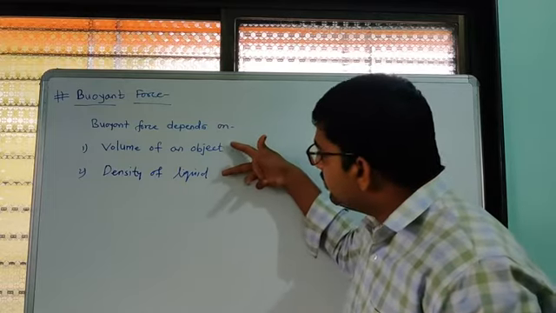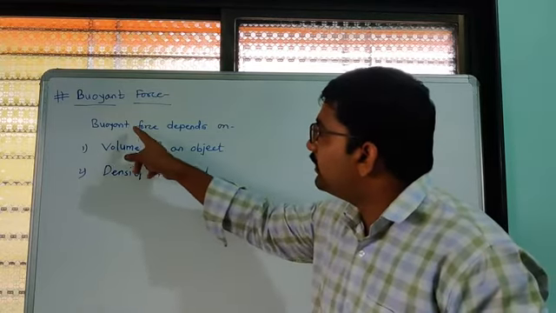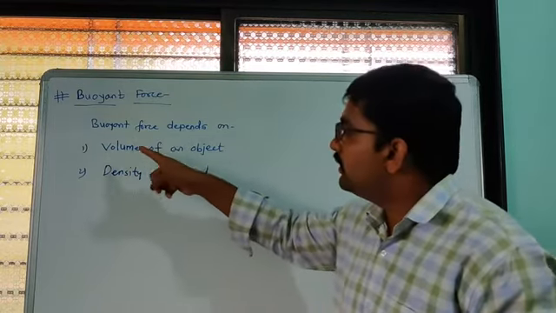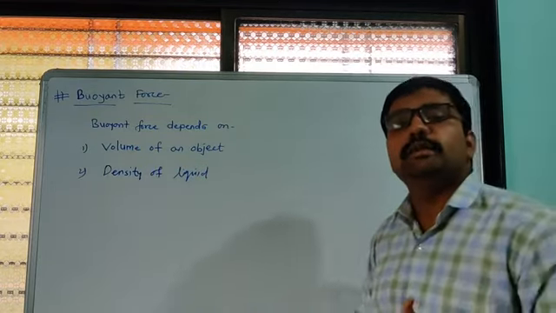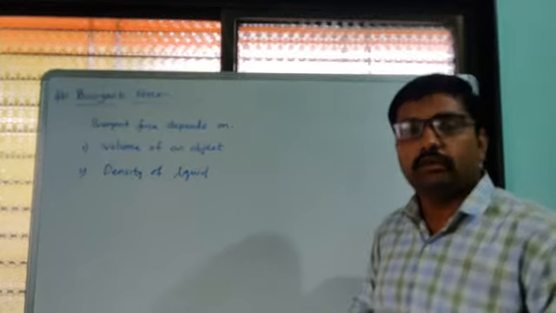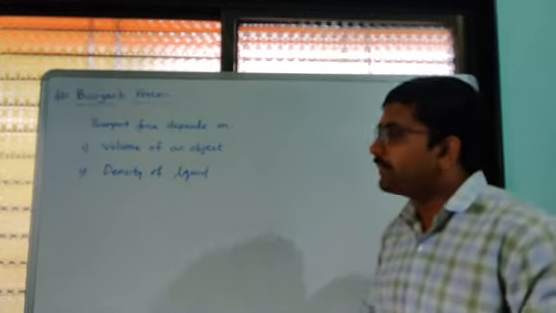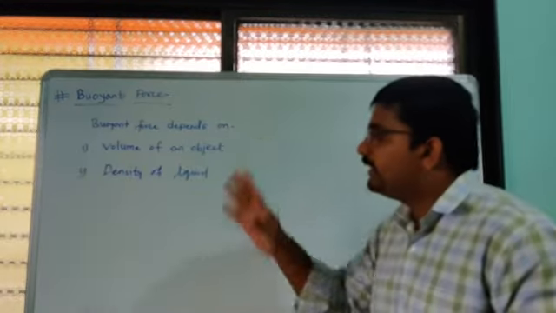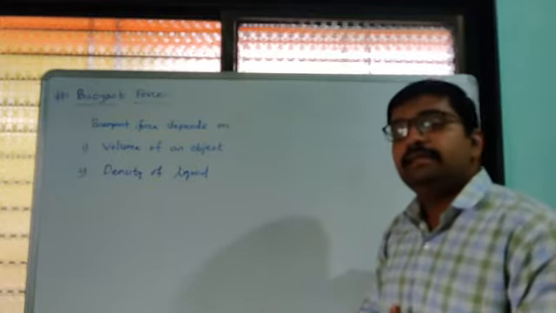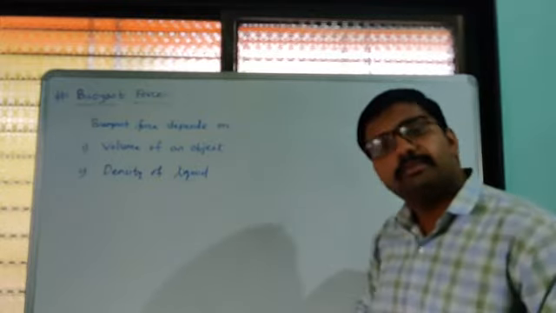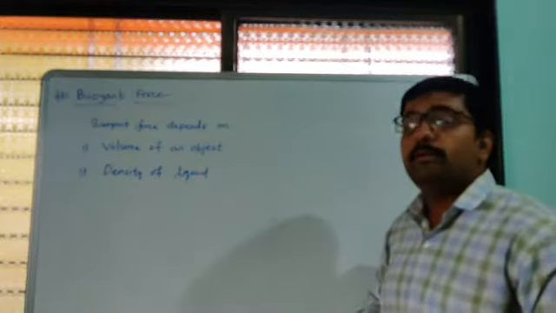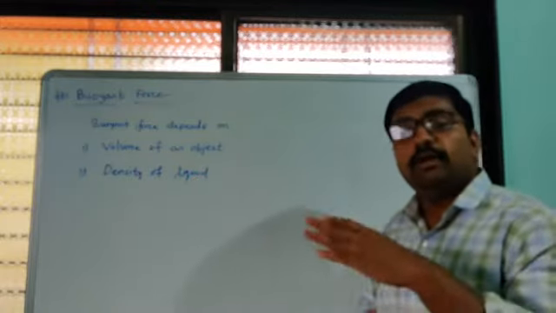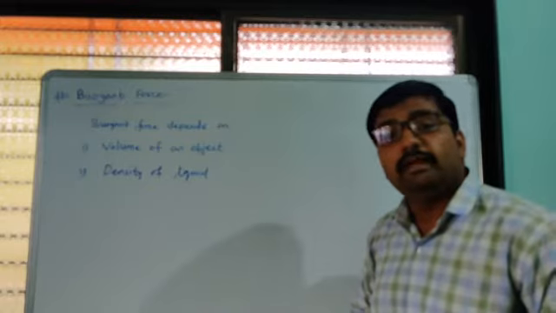These two factors we have to remember about buoyant force. First, the volume of an object: if the volume is large, then the buoyant force acting on that object will be very high. And also the density of a liquid: if the density of a liquid is high, then the buoyant force applied by that liquid on an object will be very high.